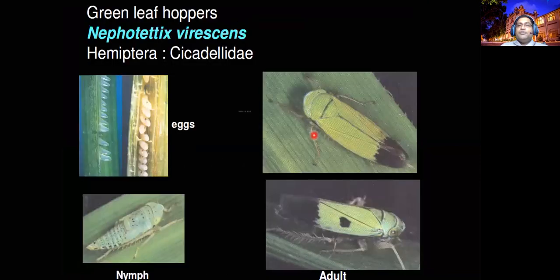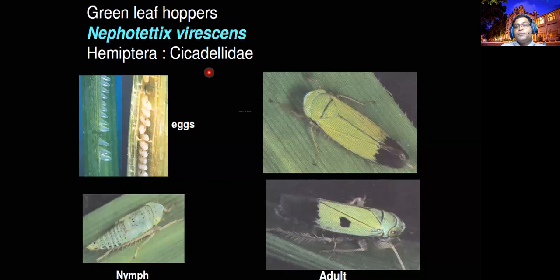Another type of insect pest we call hoppers. There are 3 or 4 hoppers, and each and every hopper has different species. For example, the green leaf hoppers have 3 species. Nephotettix virescens belongs to Cicadellidae.